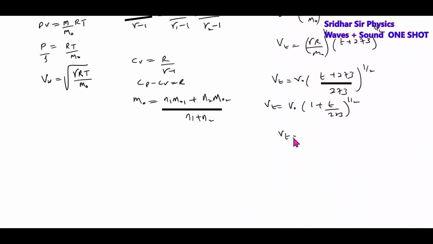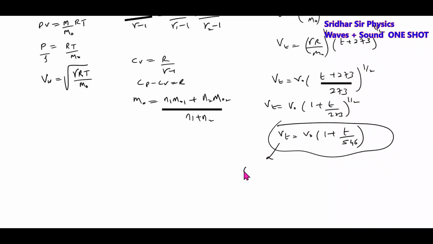Further, this we can write as T by 546. So what is this? Speed of sound at T degrees Celsius. This is speed of sound at 0 degrees Celsius. This is one formula you have to remember.